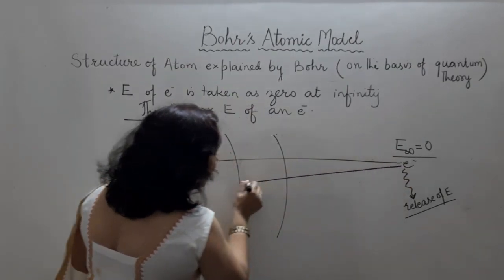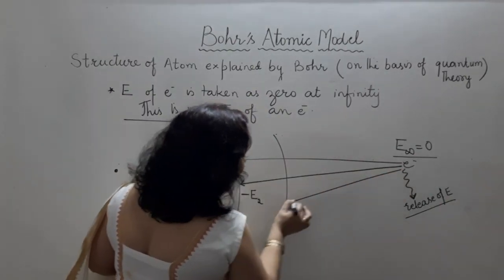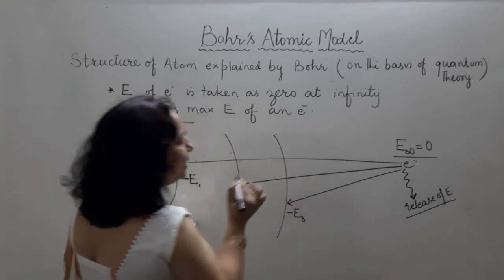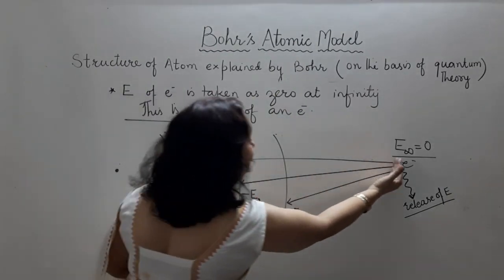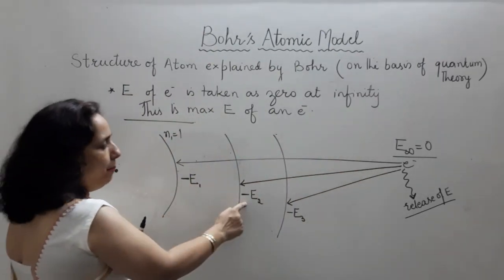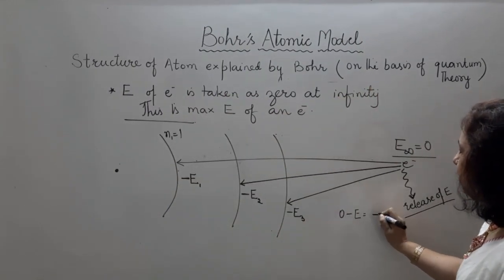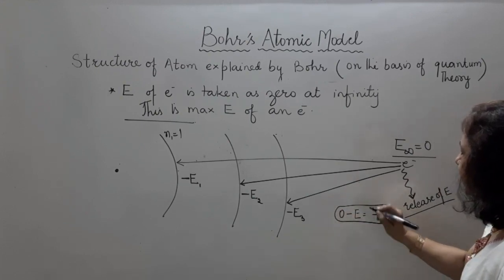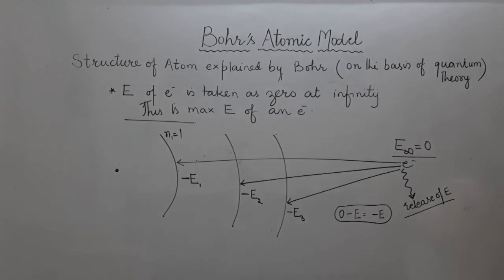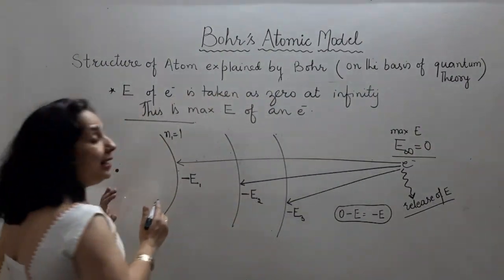If electron is coming to this second shell, its energy is again negative, but now it can be minus E2. If electron is coming to this third shell, its energy will be minus E3. It means for every jump there is a fixed value of release of energy. यानी 0 से E1 पे आना है फर्स्ट शेल में तो minus E1, minus E2, minus E3, because we know that 0 minus energy is equal to minus energy. So answer is going to be negative. So why electronic energy is taken as a negative value? Reason for that is at infinity energy is 0, which is maximum energy of the electron. और जब वो इलेक्ट्रॉन यहाँ से वापस किसी शेल में प्रेजेंट है तो डेफिनेटली इट हैज अ नेगेटिव वैल्यू ऑफ एनर्जी.